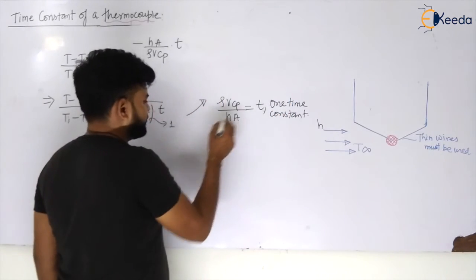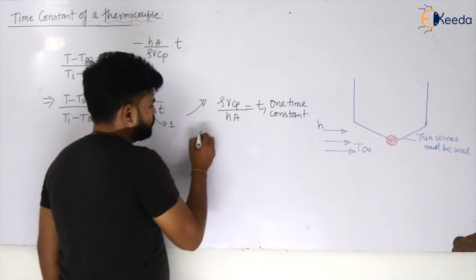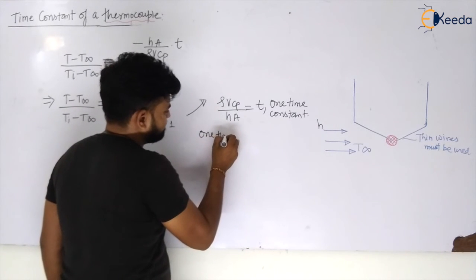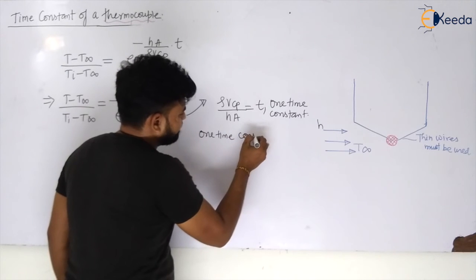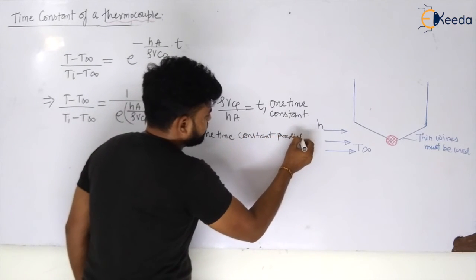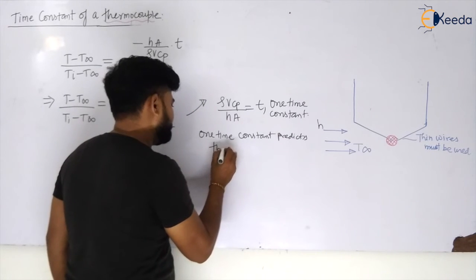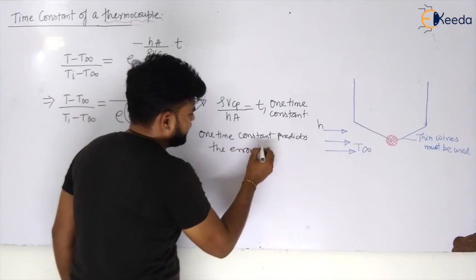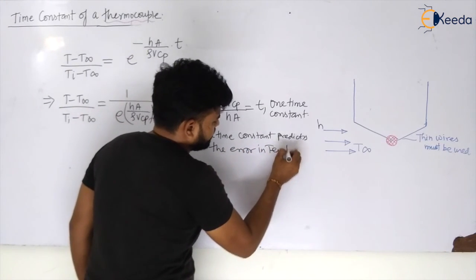And this one-time constant predicts the error in temperature measurement.